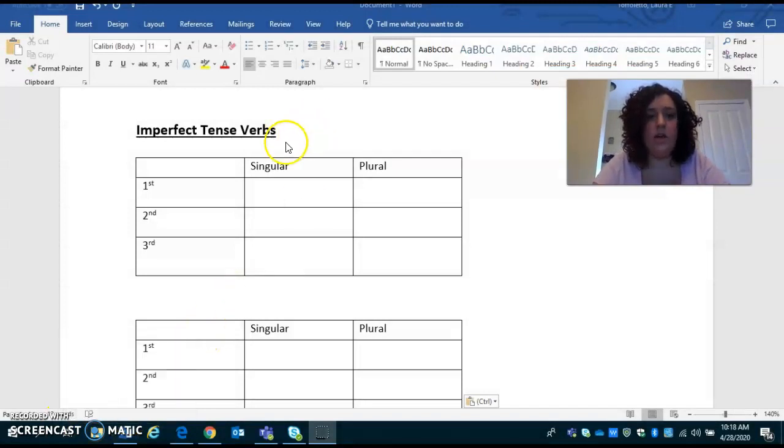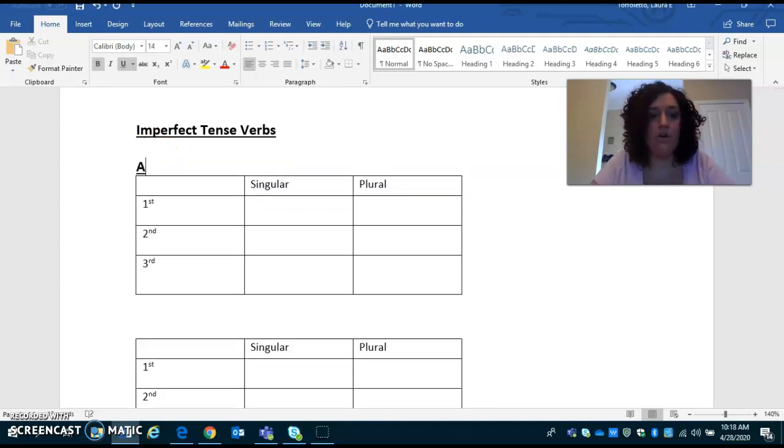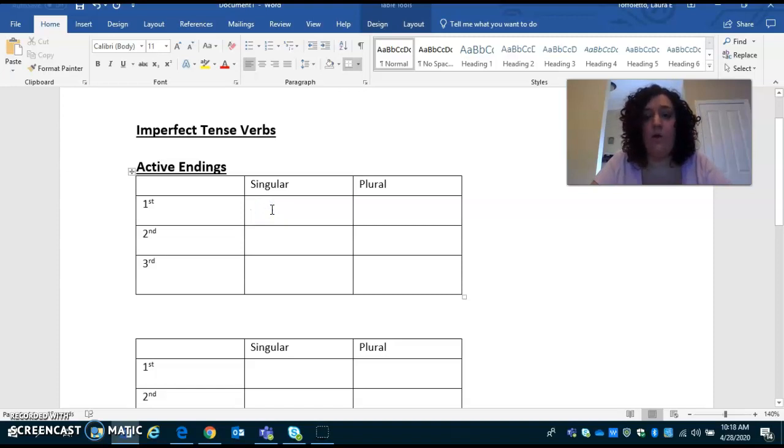All right, so first thing we should probably do is review our endings, okay? So this first set right here are going to be my active endings. With the verb, we're going to use the second principal part and remove the re and add these endings. We'll practice in just a moment, okay? So for imperfect, we are going to change that o and it's going to become a bam, okay?